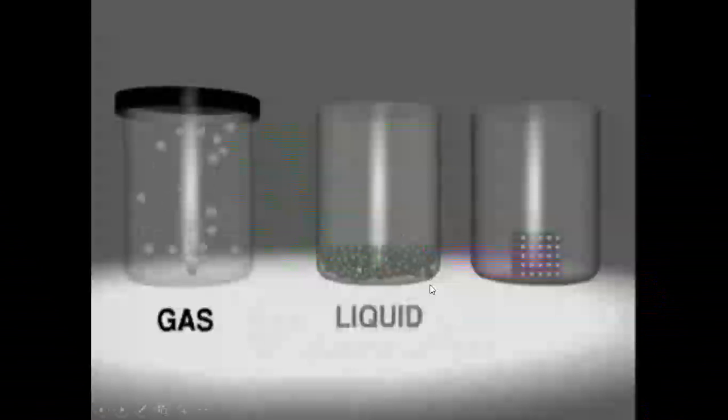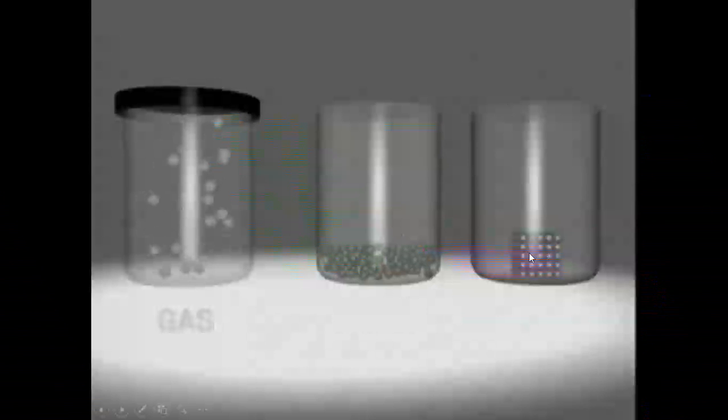In the solid state, the particles are tightly bound, the force between them is very strong, so they attract each other very tightly. And solids have definite shape and definite volume. Some examples of solids are bricks, wood, apple, glass, computer, keyboard, textbook.